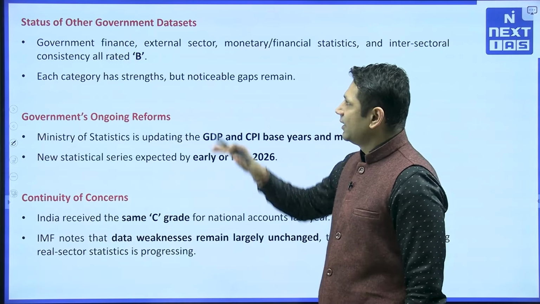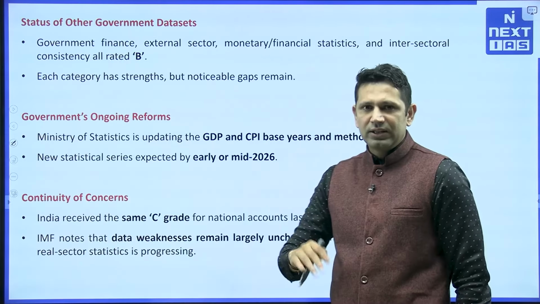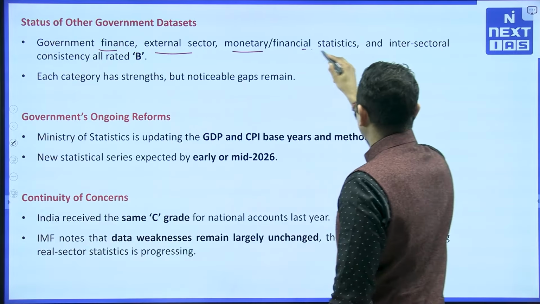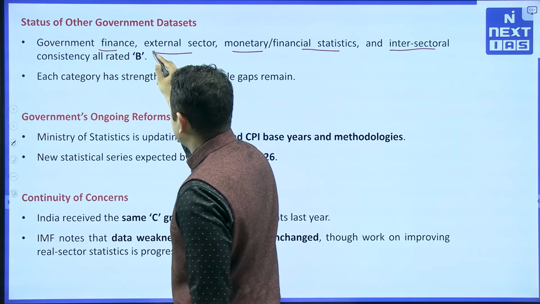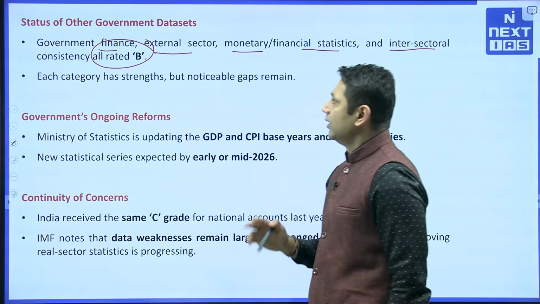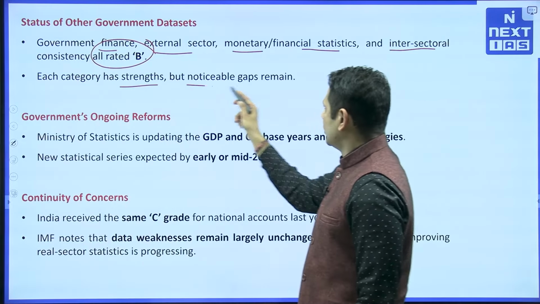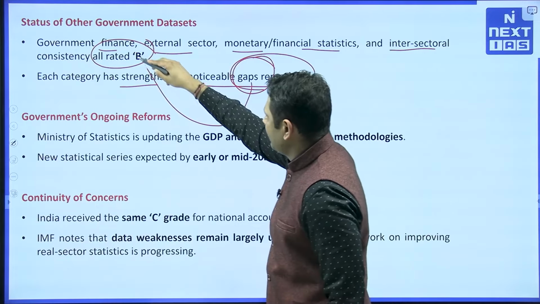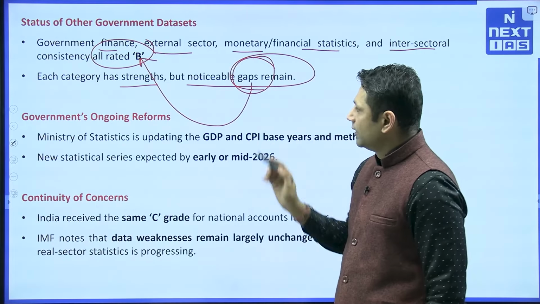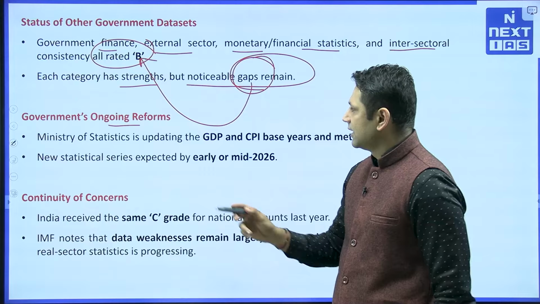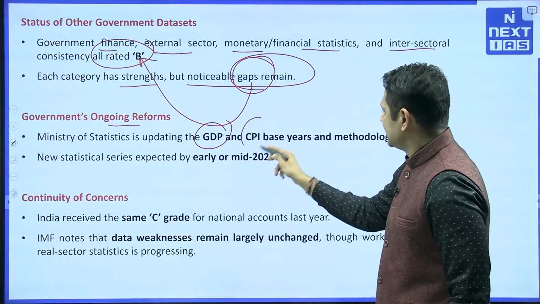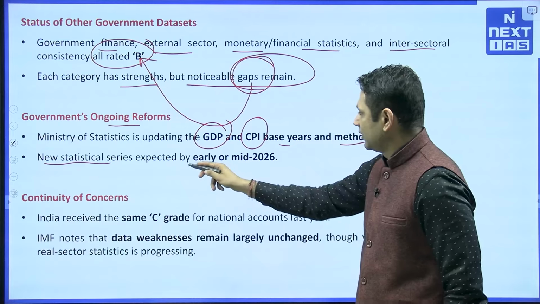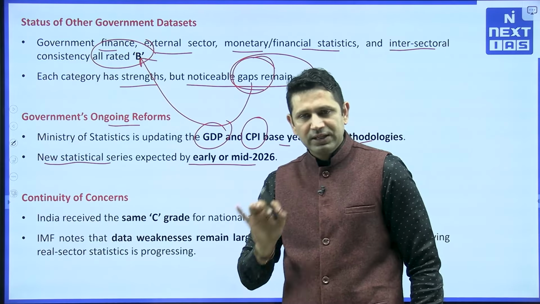The next thing is, what is the overall view? The overall view is that government finance, external sector, monetary finance statistics and inter-consistency have all been rated as B. Secondly, each category has strength but noticeable gaps still remain, so we need to fill the gaps. There are gaps, that's why we have got a B status. Then government's ongoing reforms: India is now updating the GDP and CPI base years and methodologies. Secondly, a new statistical series is expected early or by mid 2026.